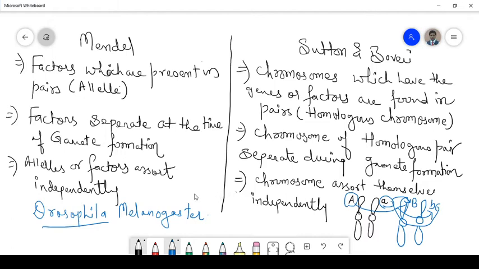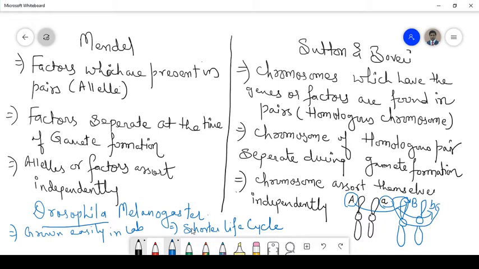Now, why? Because this species was selected since it could be grown easily in a medium, grown easily in the lab. Apart from that, it has a shorter life cycle. So for that reason, it was chosen.